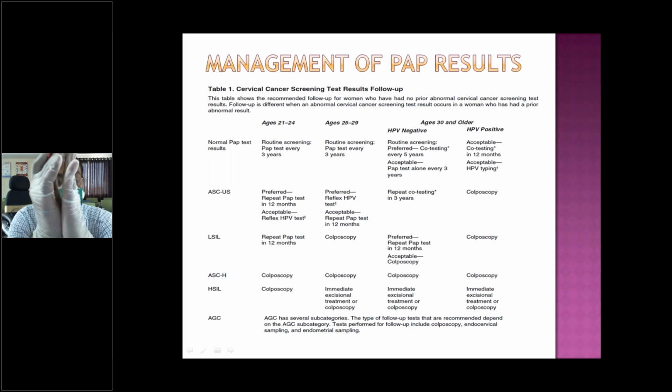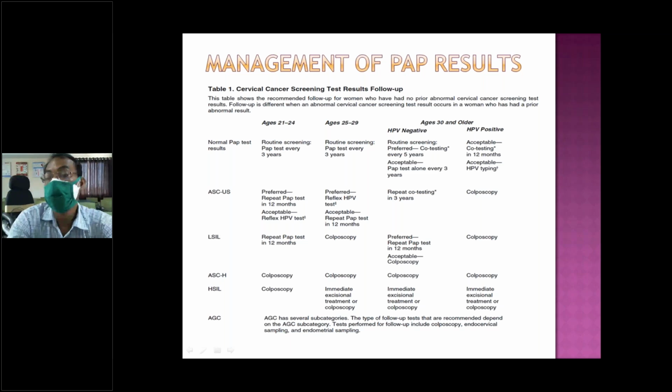Before doing all these things, you should know the natural course of the pre-malignant condition. When it is mild dysplasia, CIN1 or low-grade lesion, about 80 to 90% will regress.